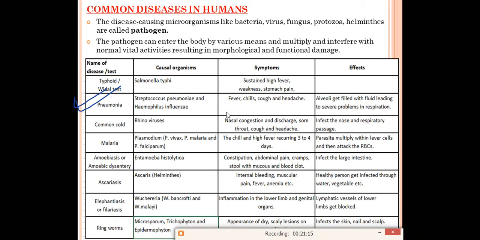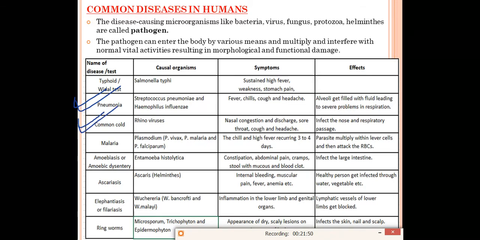And now, what are the symptoms of this disease called pneumonia? Fever is there, chills are there, cough and headache. The person cannot breathe properly in pneumonia. He will get fever, chills, cough and cold, headache also. Okay. Now, what are the effects? Alveoli get filled with fluid, leading to severe problems in respiration. In the lungs, the alveoli which are present, which help in the gaseous exchange, are filled with fluid, and after that the gaseous exchange is not possible, and the person will suffer from breathing problems. He cannot respire properly.